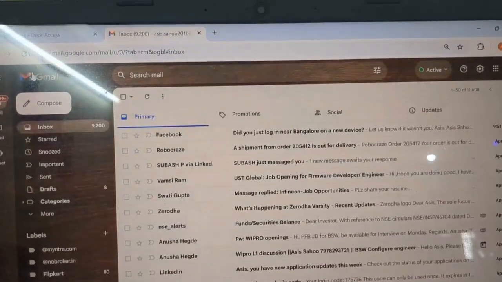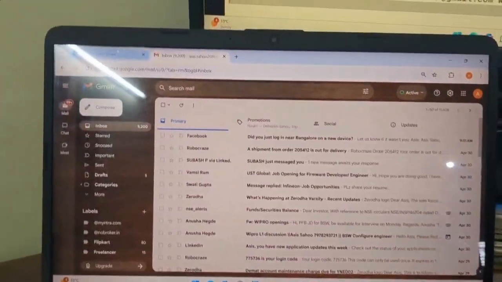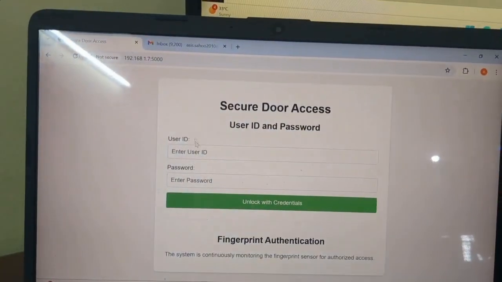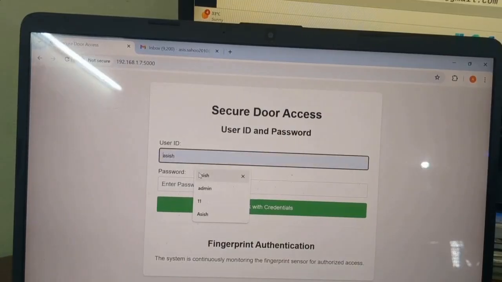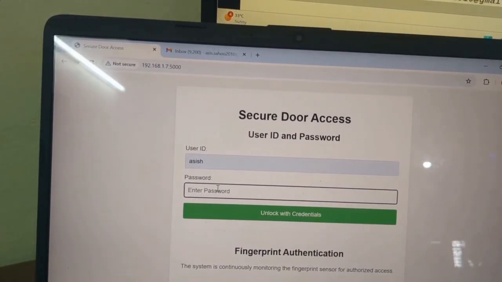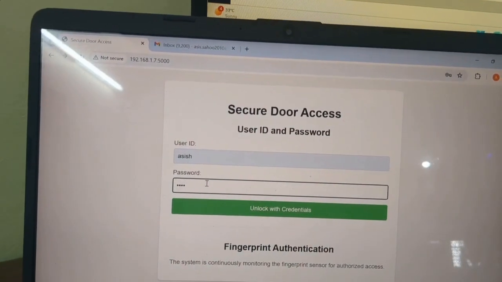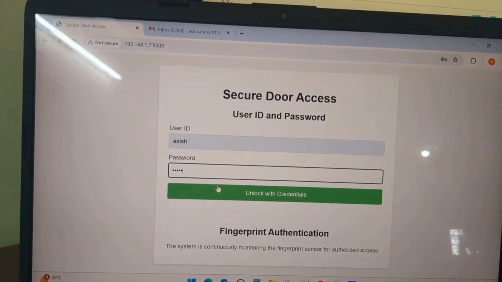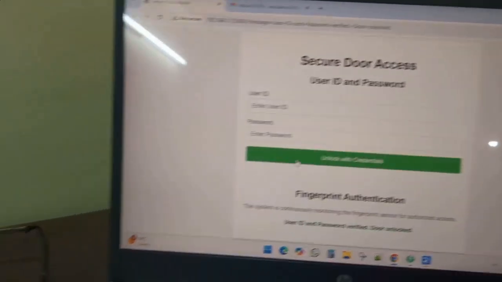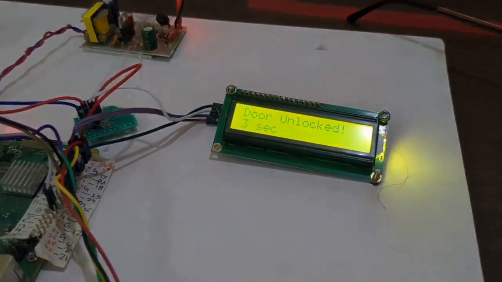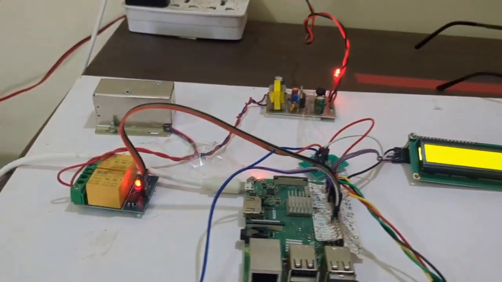We are using the 4 GB model. We can also access it using the web portal with the defined user ID and password. If you try to unlock the door using these credentials, it will open, and after 5 seconds it will automatically close.